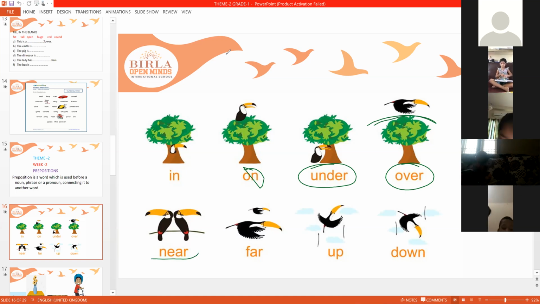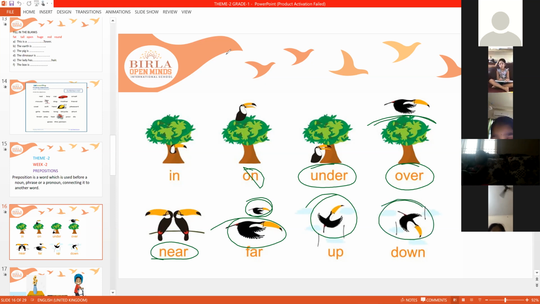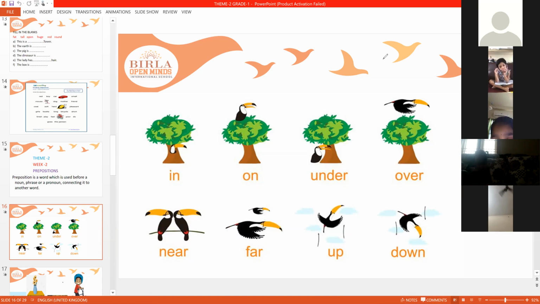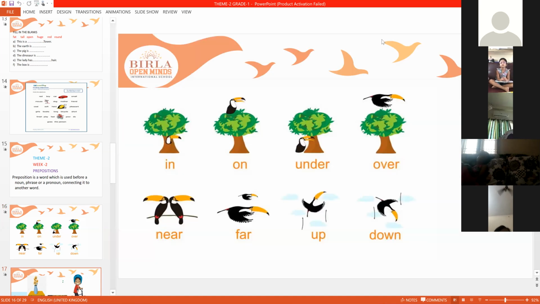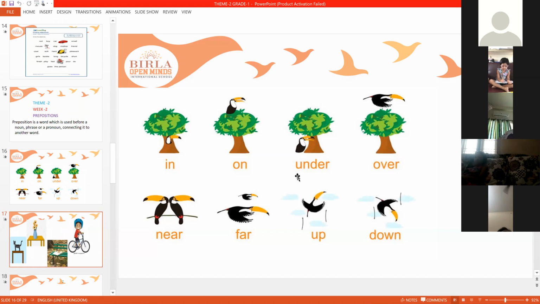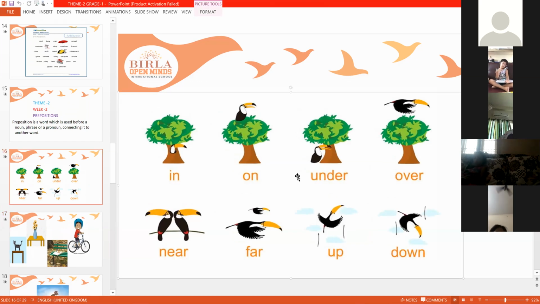Near. The two birds are sitting near to each other. Far. One bird you can see here is very far from the second bird. Up. The bird is flying up. The bird is coming down. You can see here, it's the beak of the bird. It shows the difference, okay? Next one, let us see some more examples. Now you have to tell me, children. Tell me now. Everyone, you can unmute yourself and you have to answer me.